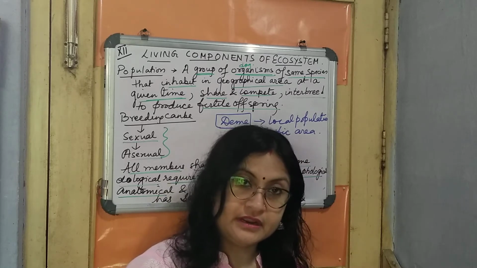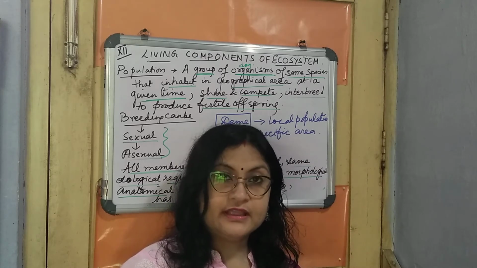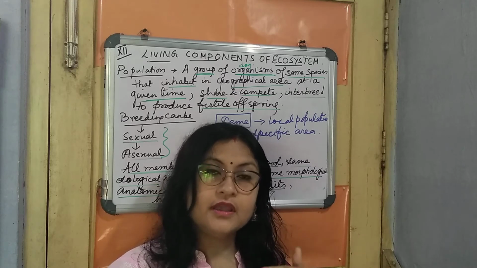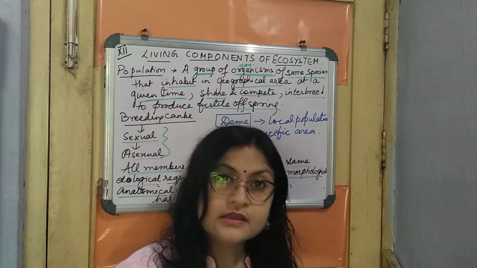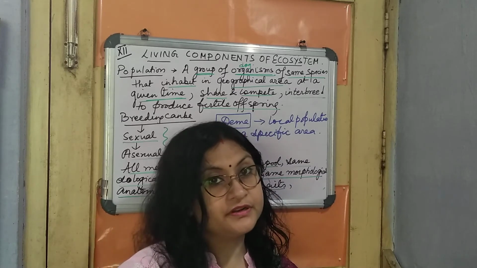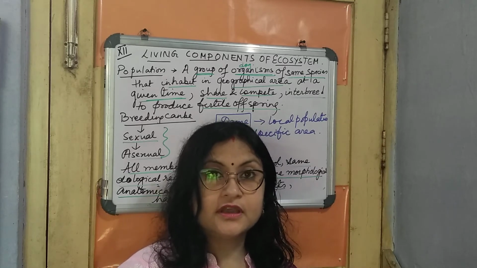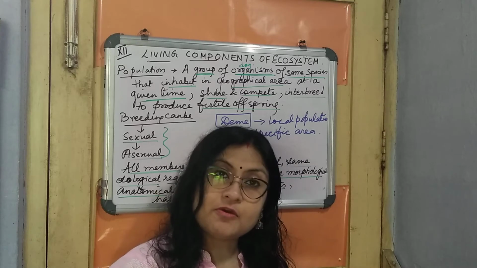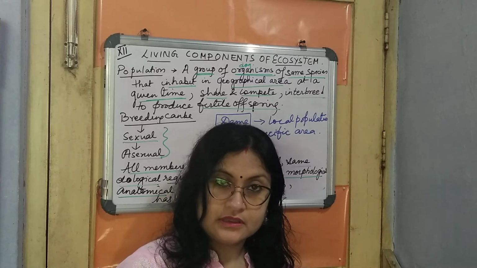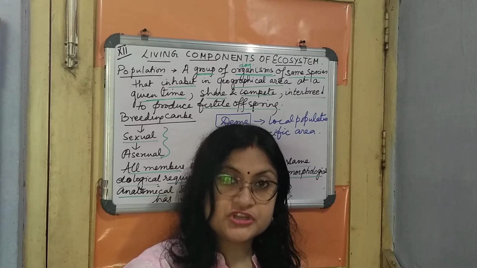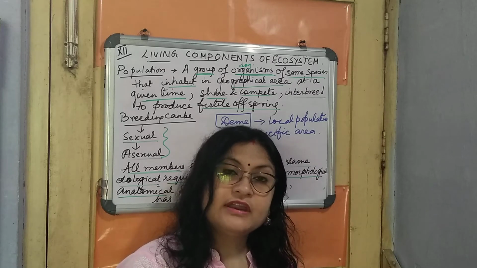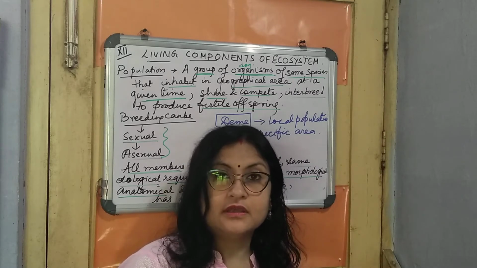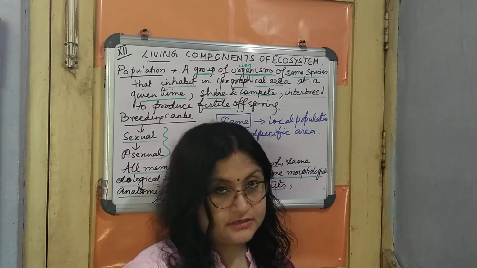If we see dogs in a different geographical area, their characteristic features are different. They have fur on their body if you go to colder areas. But in a tropical climate, like our towns and cities such as Siliguri, or any other plain area, the dog's adaptation is totally different.